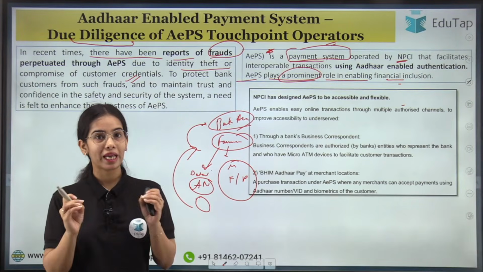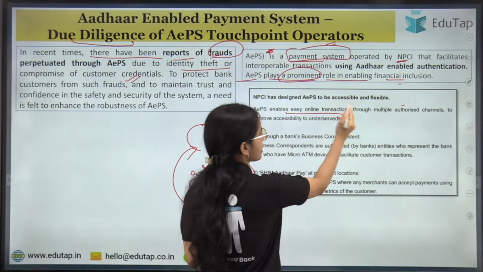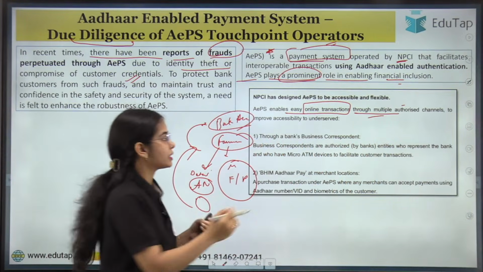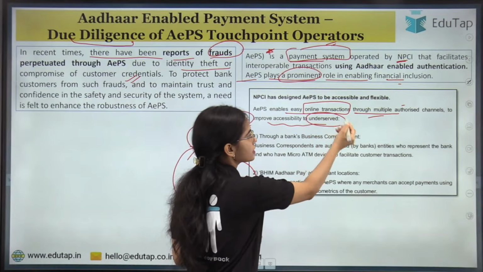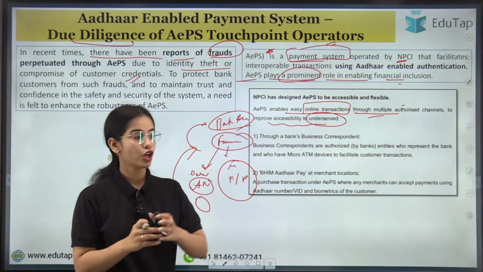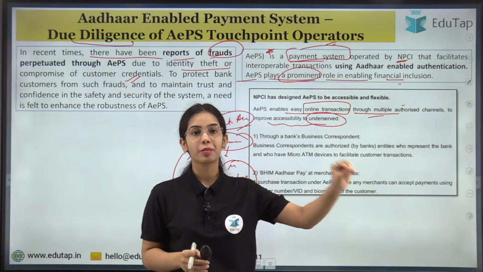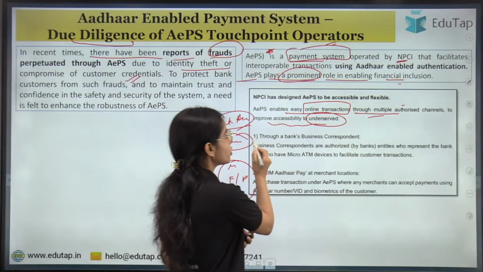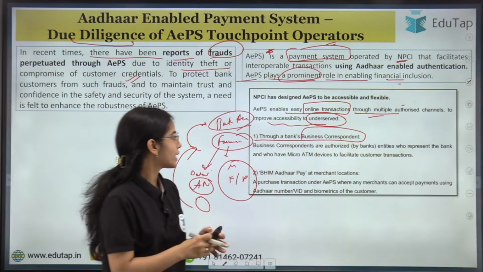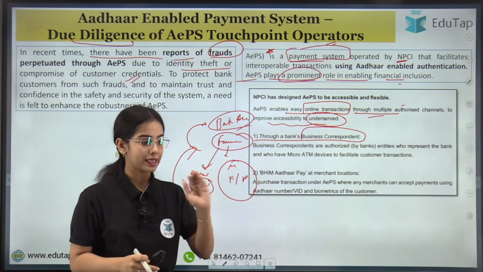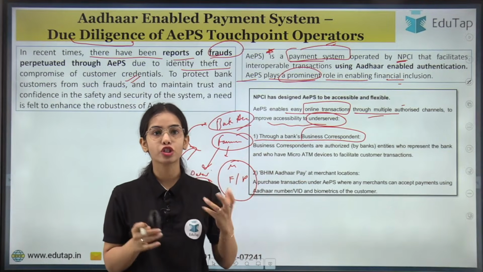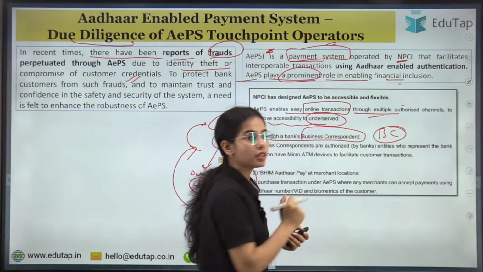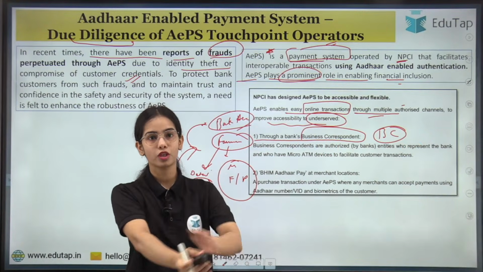So Aadhaar enabled payment system enables easy online transactions through multiple authorized channels to improve the accessibility to the underserved or unserved areas. So the Aadhaar enabled payment system works very well in the underserved or unserved areas, okay? Through a bank's business correspondent. I have told you that let's say the ATM is not nearby. Let's say the bank branch is not nearby, but let's say there is a business correspondent that is very near.